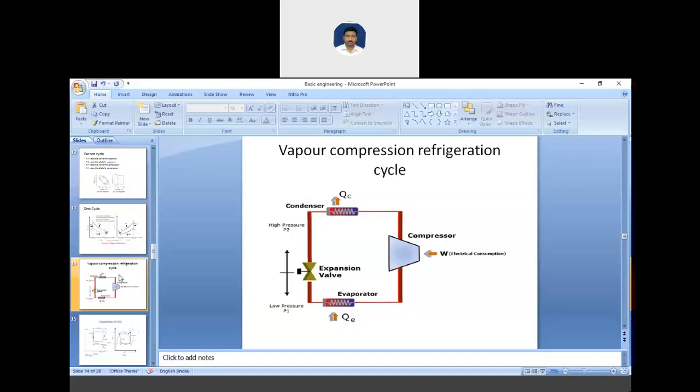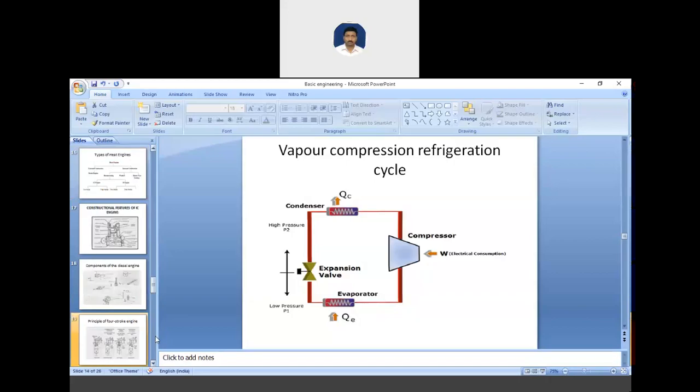Okay. Here we have completed today our first chapter. So still time is there. We can talk about the difference between SI and CI engine. Anyone who has understood about the SI and CI engine, tell me the difference between SI and CI engine. Except Aniket. Speak someone else.